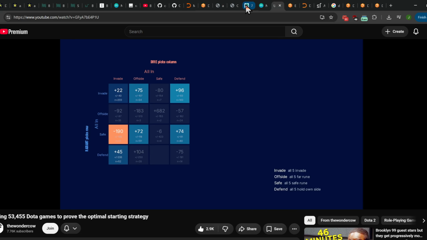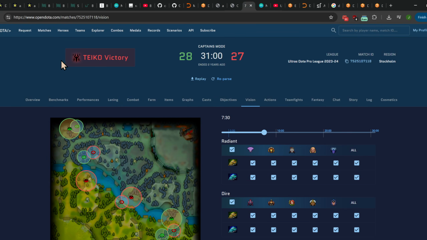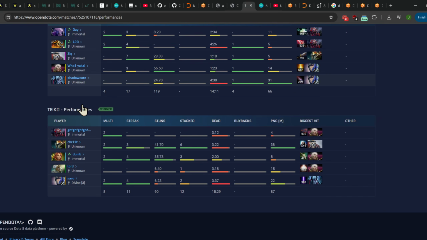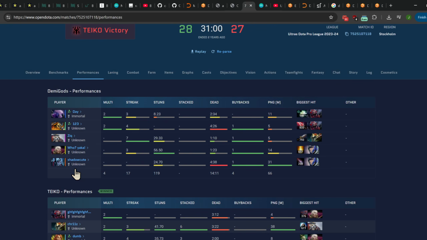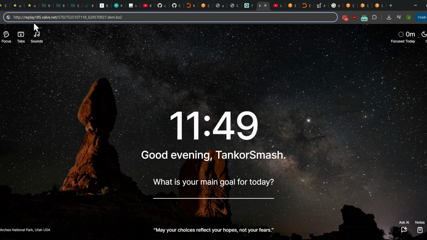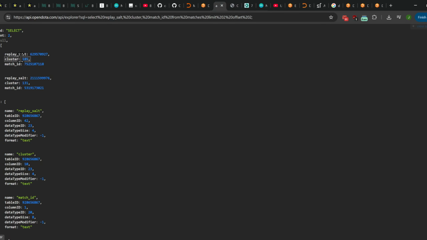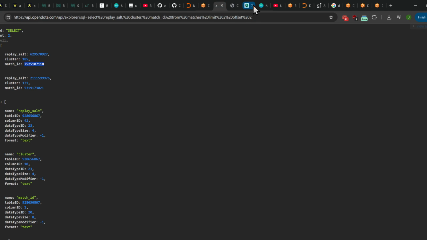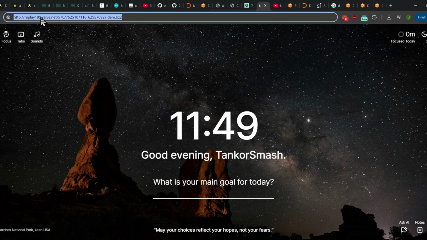So check it out. OpenDota has a replay viewer, so you can go in and look at all the data from all the replays, and you could download the actual replay file itself, which goes to this URL. And the API that OpenDota has tells you what these things are. So, for example, the cluster is here in the URL, right? 185 cluster, etc. So if I take parts of these and build the URL out myself, I can actually get the file downloaded. It's like half a gig or something.